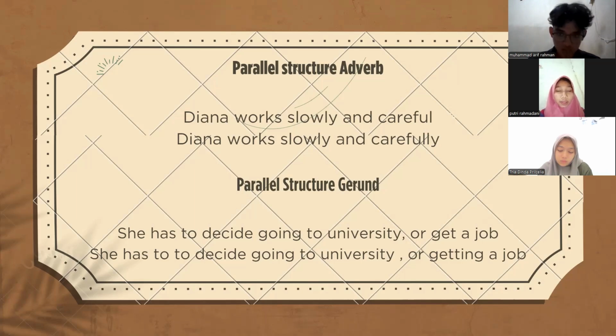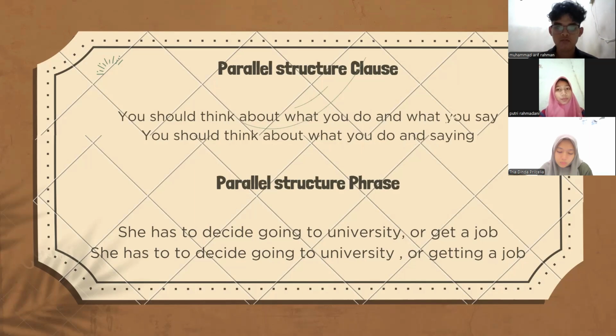Look at the second sentence. She has to decide going to university or getting a job. This sentence is correct because the words going and getting are gerunds. And next is about parallel structure clause.